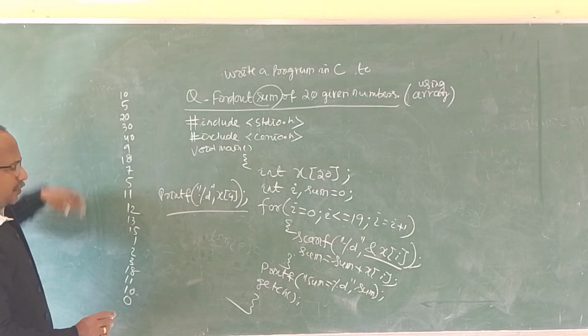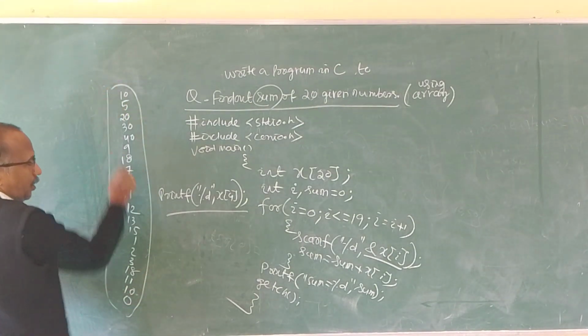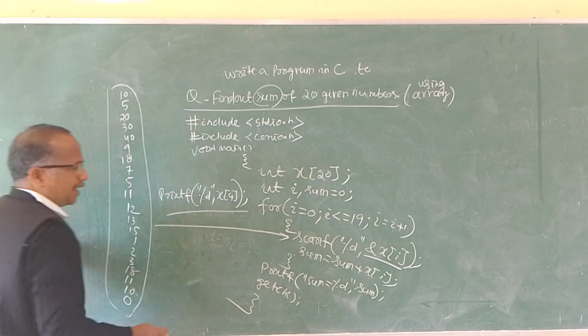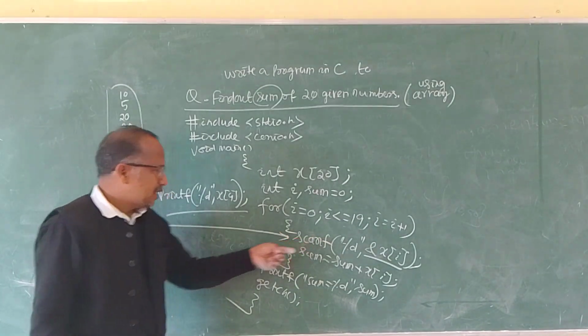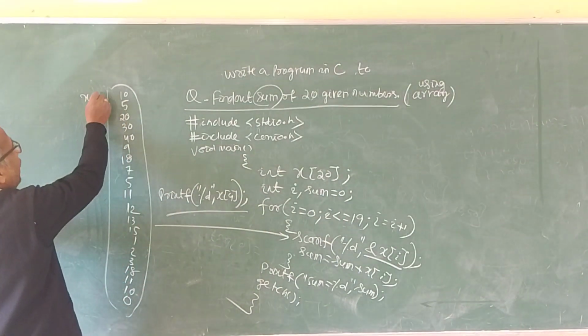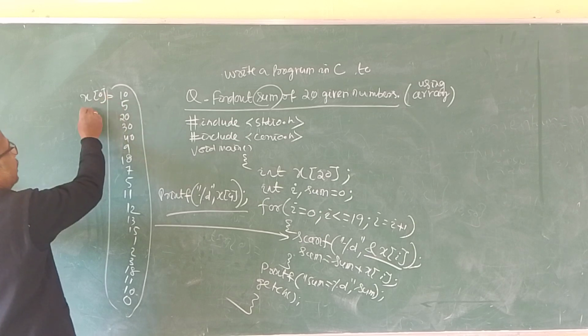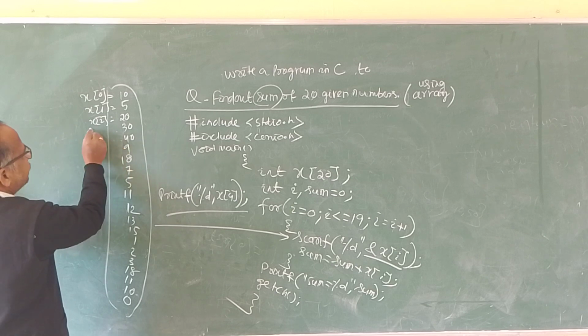These are the 20 values you have to enter while the scanf statement is being executed. Scanf %d x[i]. So this is x0, this is x1, this is x2, x3, x4.